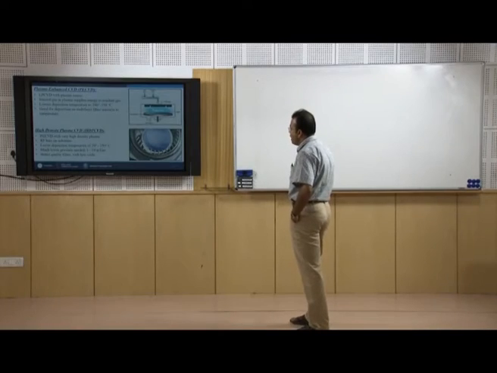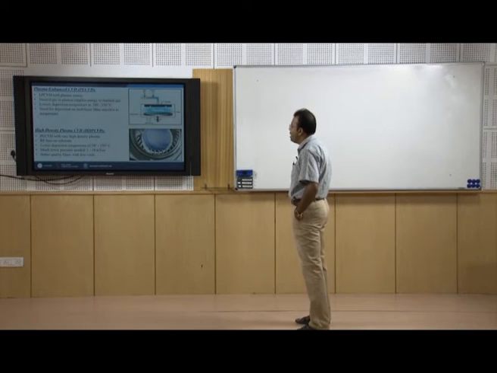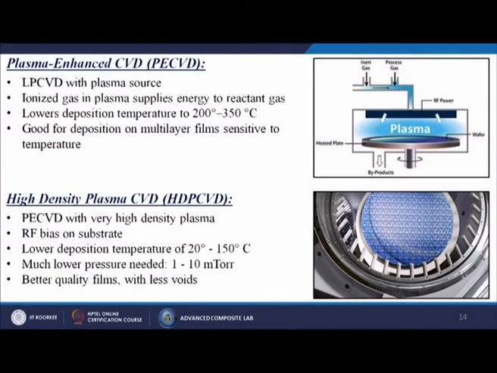Next is called the plasma enhanced CVD process, or PECVD. This is also one of the latest techniques, and these equipments are very expensive too. So, LPCVD with plasma source: ionized gas in plasma supplies energy to reactant gas, lowering the deposition temperature to 200 to 350 degree centigrade, good for deposition on multilayer films sensitive to temperature. So, this is all about the plasma enhanced CVD.